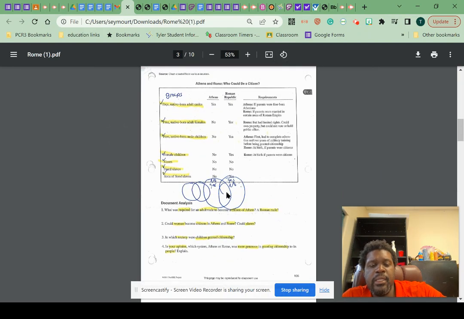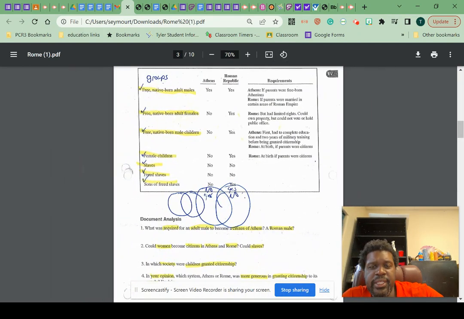Okay. So now let's take a look at what we need to think about for the questions. What was required for an adult male to become a citizen of Athens? A Roman male. So for this question, you're going to look over here in this requirements tab. You're going to write down what needed to happen for Athens and for Romans.